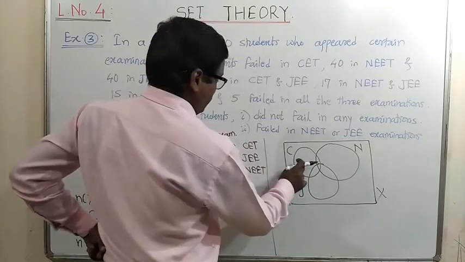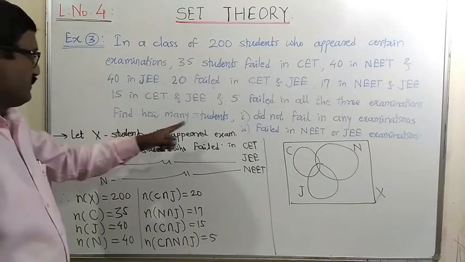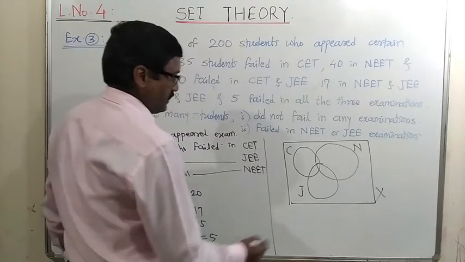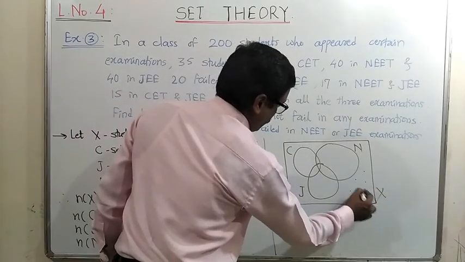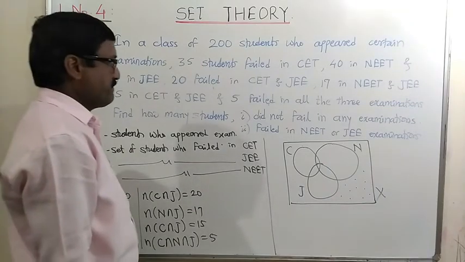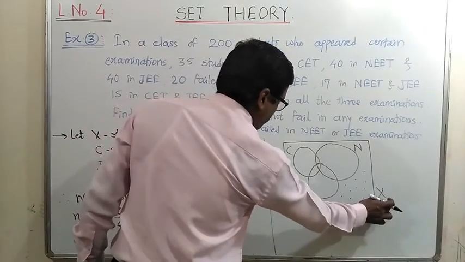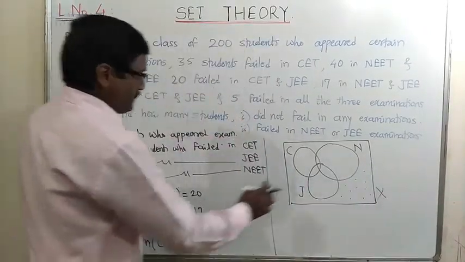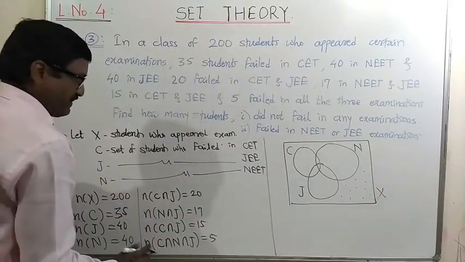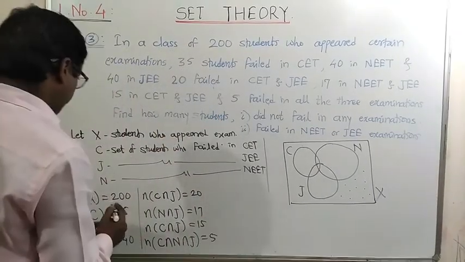Now some students fail in C. In the first question, the number of students who did not fail in any examination is asked. So these are the students who did not fail in any examination, meaning they are passing either one, two or all examinations. That is nothing but the total number of students minus the number of students in the union of these three sets. So we will use the formula here in the first part.